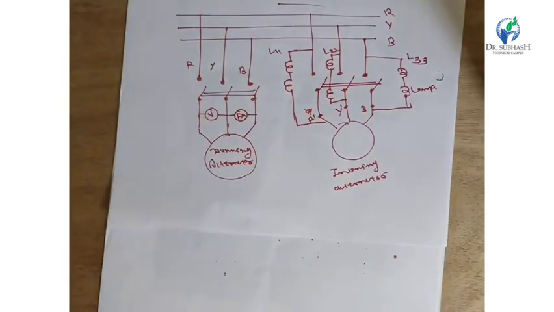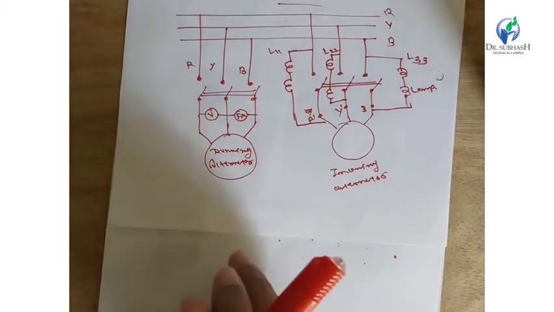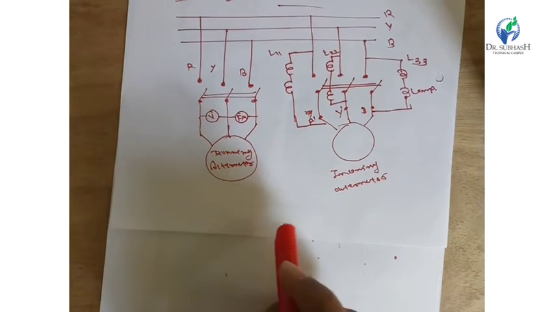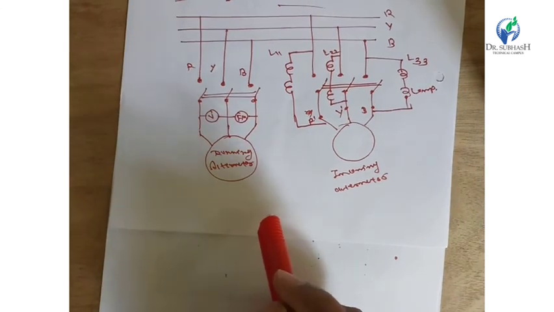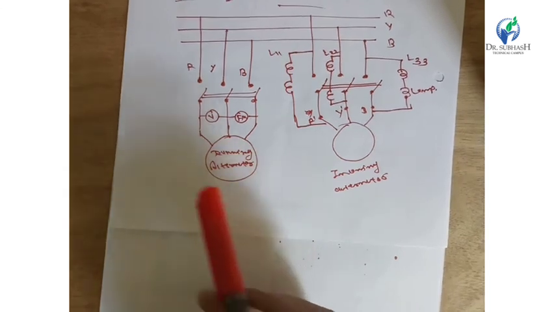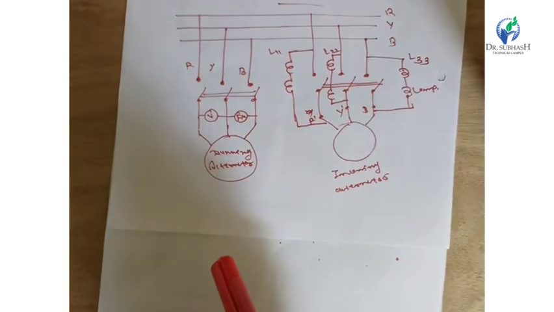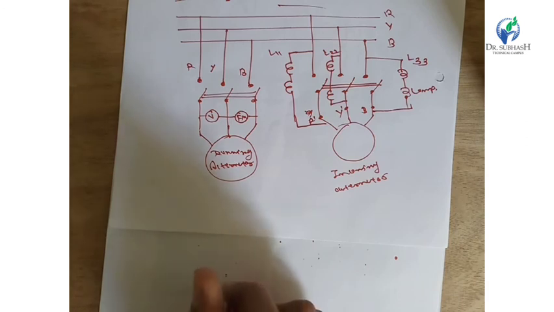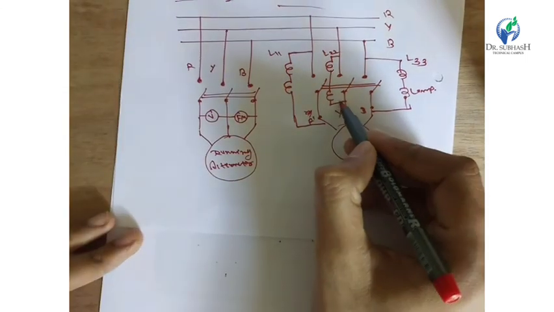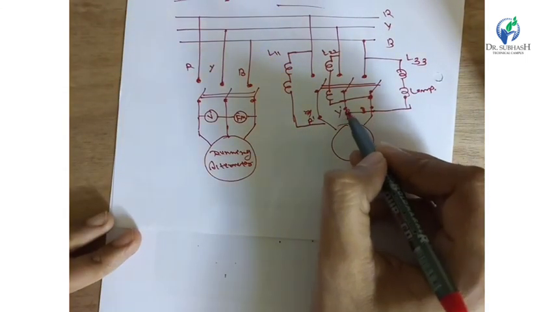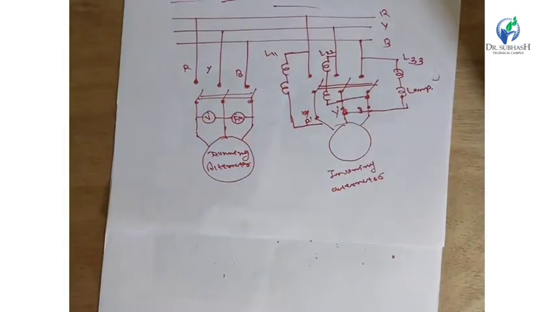Now we discuss the next method, the one dark and two equally bright lamp method for synchronizing. Here is the figure. The figure of the one dark lamp method and the one dark and two equally bright lamp method is the same. In this method, the lamps are connected using the same connection. One lamp is directly connected across the corresponding phase and the other ones are cross connected. There is a smaller difference between them.